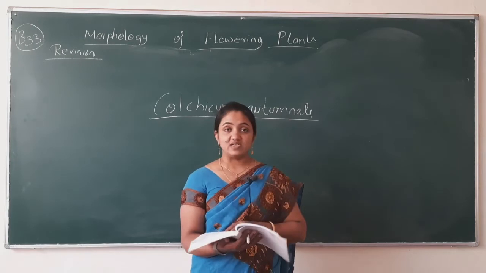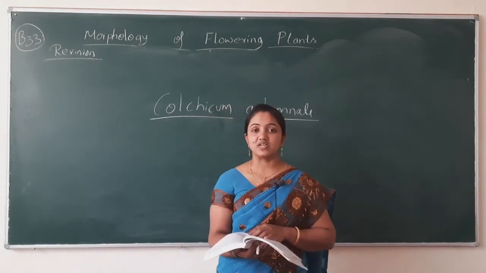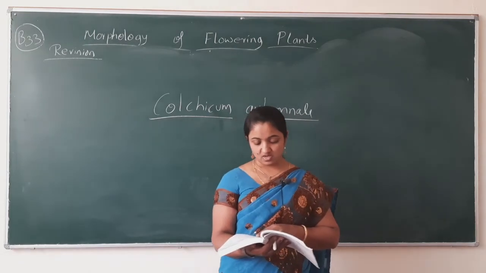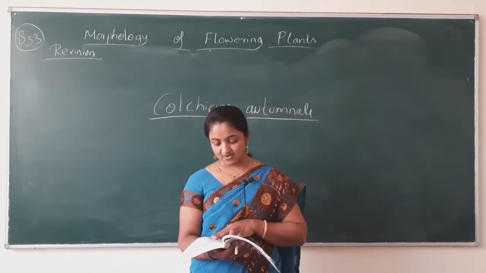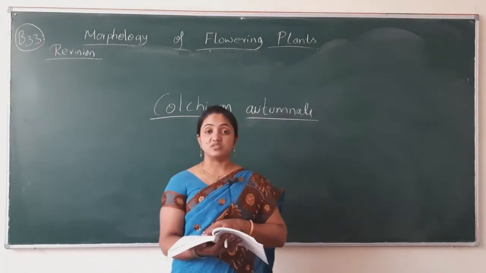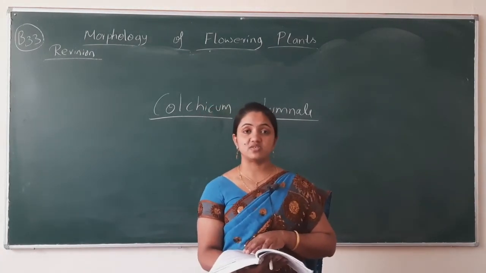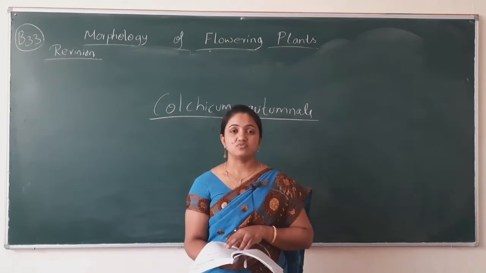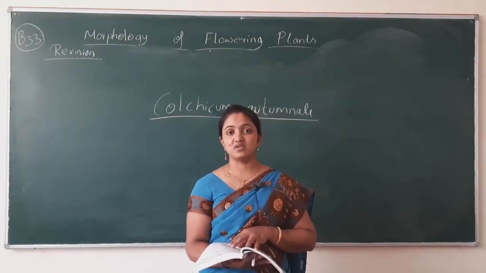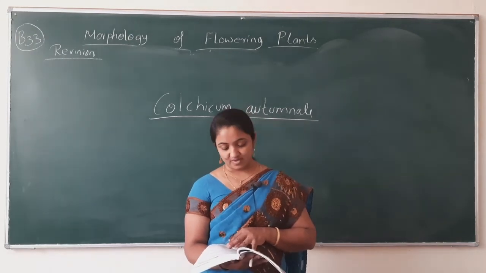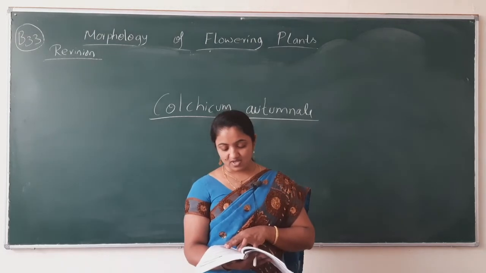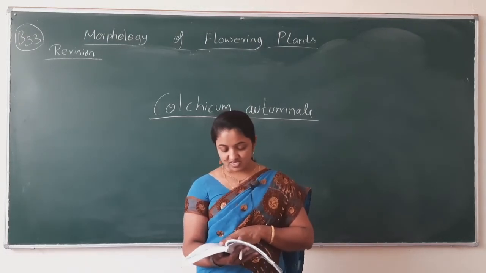Name the family of which these plants belong to. Tell the plant name. You have to write the family of those plants. Gloriosa, tomato and olive. Gloriosa, just now in yesterday's session we discussed that, right? So gloriosa, this is the ornamental plant, comes under Liliaceae family. Tomato, this is the Solanaceae family. Olive, this is the Liliaceae family.